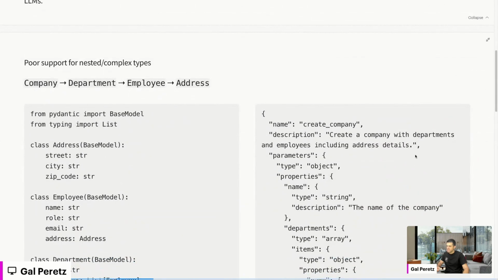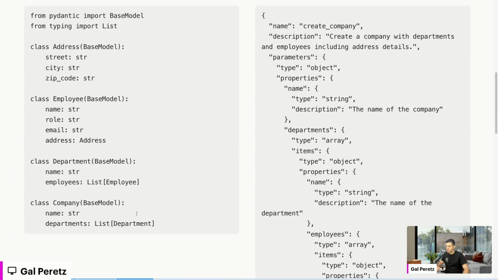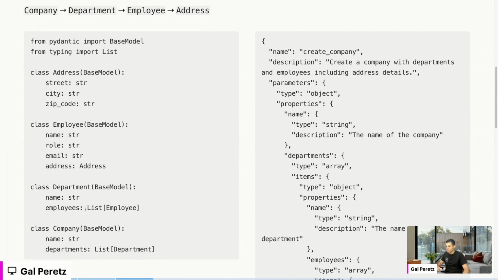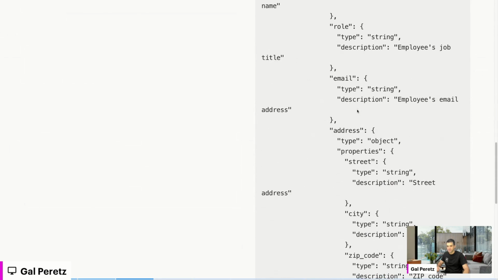Another aspect is that it's very hard to represent nesting objects, right? So types, nesting types, any sort of that, it's very hard. So let's take an example. These types, we have those Pydantic types. We have a company, we have departments, which is a list of department, and then we have also employees, and the employees have also an address. How are we going to represent that in a JSON, like with the OpenAI schema? It looks something like that.